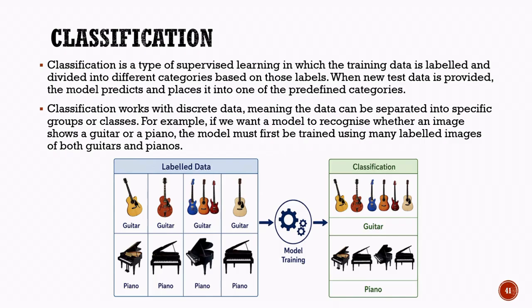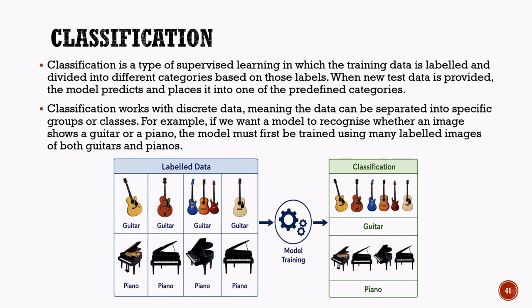For example, a model may classify an email as spam or not spam, identify whether an image contains a cat or a dog, or determine whether a transaction is fraudulent or legitimate. In the example shown on this slide, the model is trained using labeled images of guitars and pianos. Each image is associated with the correct label, helping the model learn the visual features of both musical instruments. During training, the model studies characteristics such as shape, structure, size, and appearance. It learns the differences between guitars and pianos by analyzing many labeled examples.